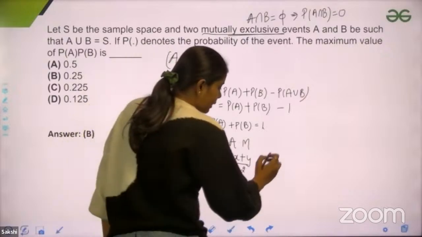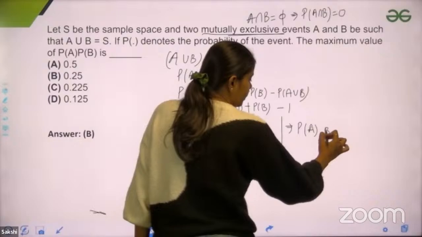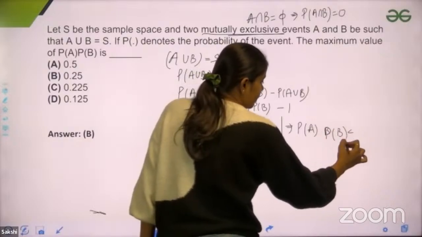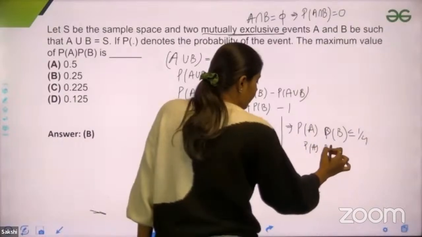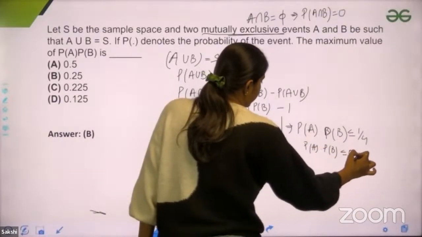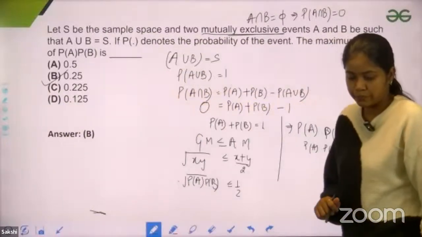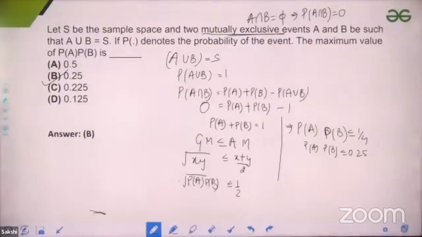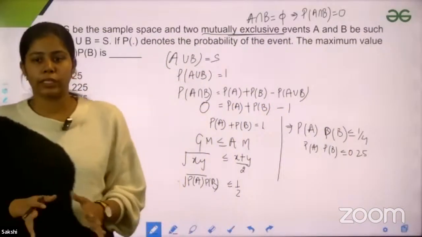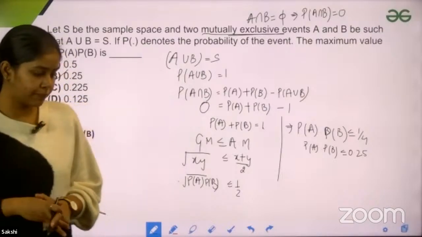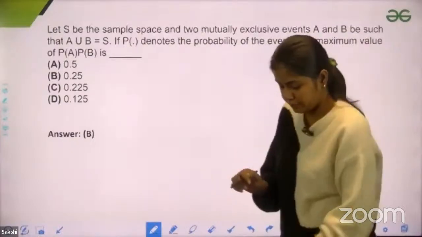I'll square both sides. So I get probability A into probability B is less than or equal to 1 by 4. So that means probability A into probability B is less than or equal to 0.25. So which option matches? Option B matches the answer. So B is the correct option. I hope everyone gets why option B is correct. Let me know, guys, if there is any confusion at all in this question. If not, I'll move to the next question.